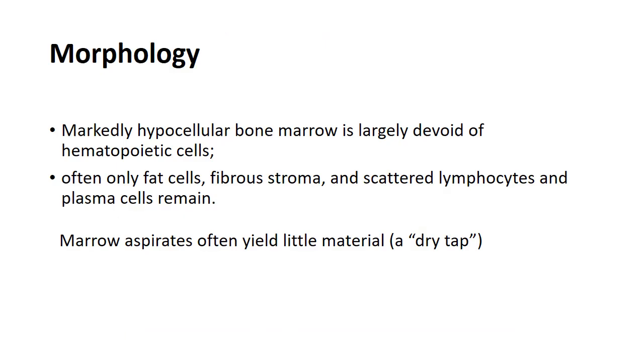Now, the bone marrow is hypocellular, and it is devoid of hematopoietic stem cells. Very few hematopoietic cells are seen in the bone marrow. Usually a large amount of fat cells and fibrous stroma are seen, and there are scattered lymphocytes and plasma cells in the bone marrow. And when bone marrow aspiration is done, a dry tap is found. That is, when the syringe aspirates the marrow, the marrow is not found in the syringe. That is called a dry tap.